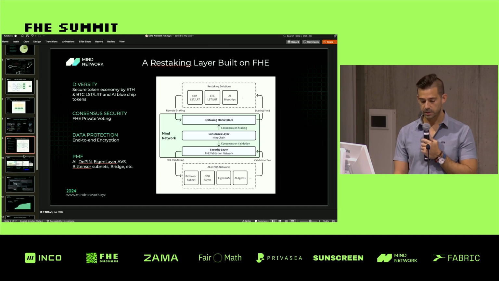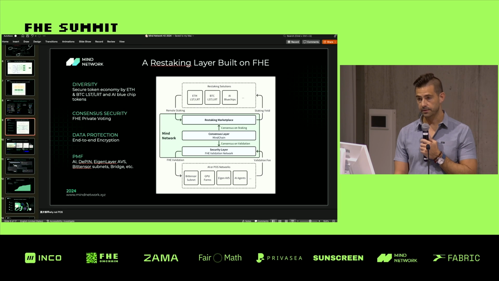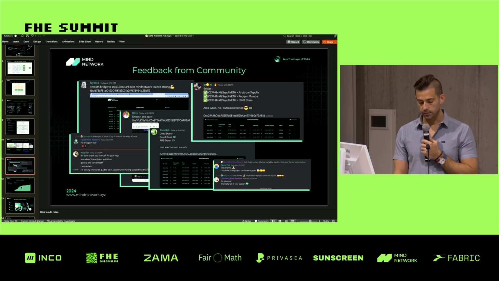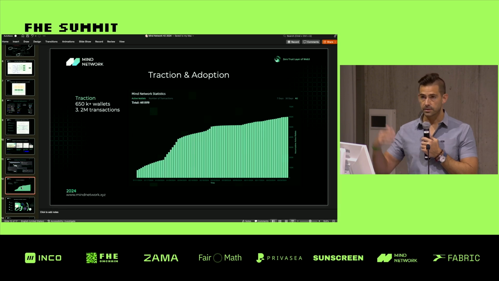And so just to touch up a little bit on my network specifically, we left our testnet phase and it was very successful. We had 650,000 connected wallets, a very active community, 3.5 million transactions. The market really loves FHE. We've built up a community of about 800,000 members between Discord, Telegram, Medium, and Twitter.